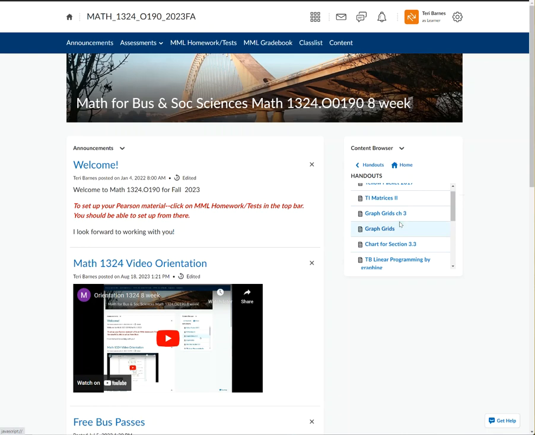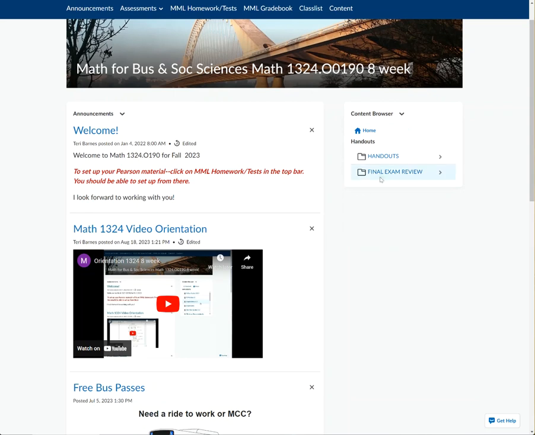Chapter 3 and 4, we get into some linear programming and graphing. There's this form you're going to need, so they're right there. Formulas for chapter 7, and then there's some Venn diagram blanks that you may need. Z-scores table, and then formulas for chapter 10. So there's quite a few things that might be helpful for you under handouts. There's also a final exam review, so when we get closer to that point, we'll talk about the final exam. Let's go back to home here.